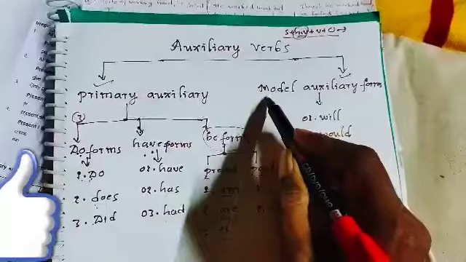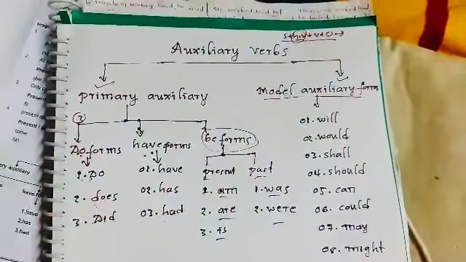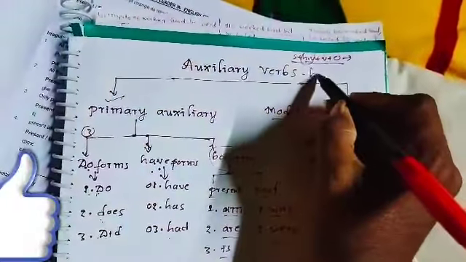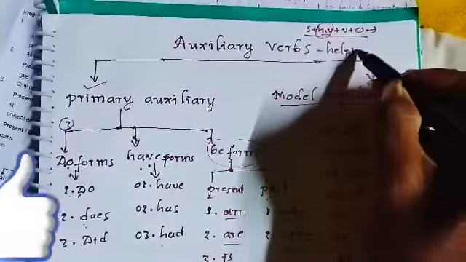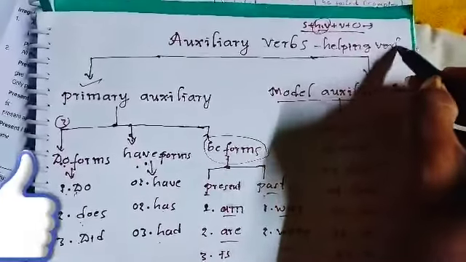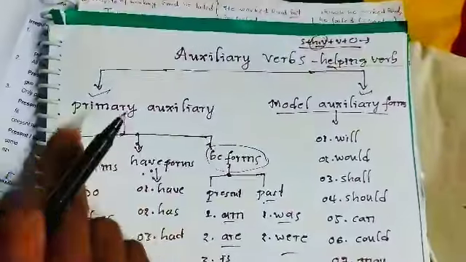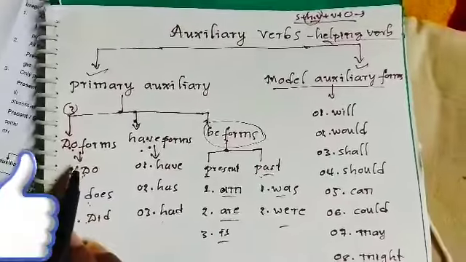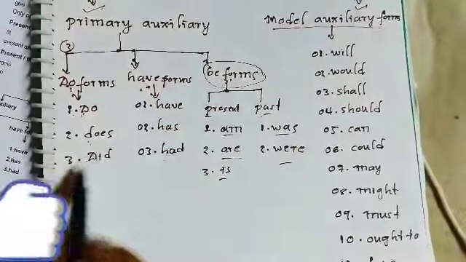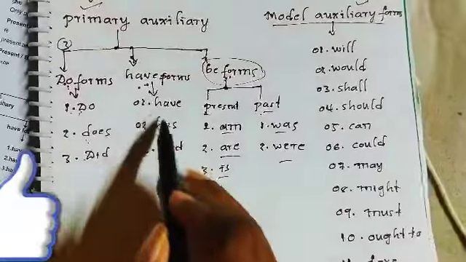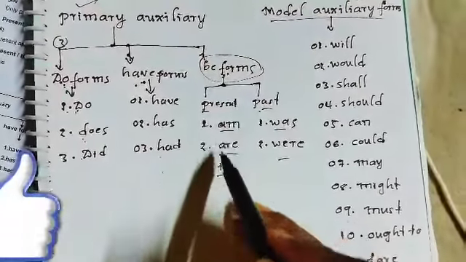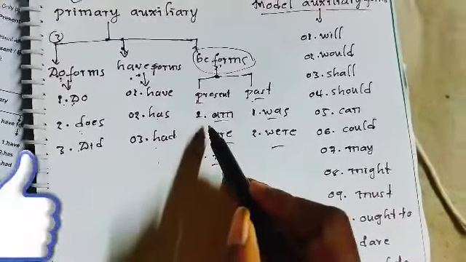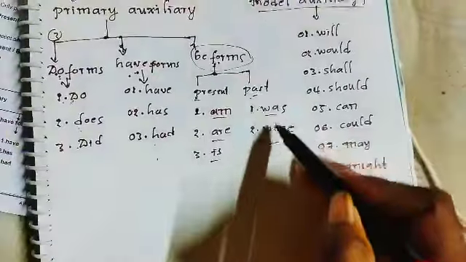Next, the most important topic: modal auxiliary verbs. An auxiliary verb is nothing but a helping verb, and helping verbs are of two types: primary auxiliary verbs and modal auxiliary verbs. Primary auxiliary verbs have three forms: do forms, have forms, and be forms. The do forms are do, does, did. The have forms are have, has, had. The be forms are present and past: am, is, are in the present, and was, were in the past.